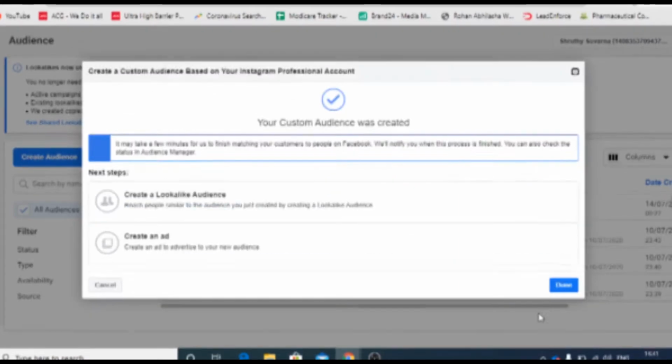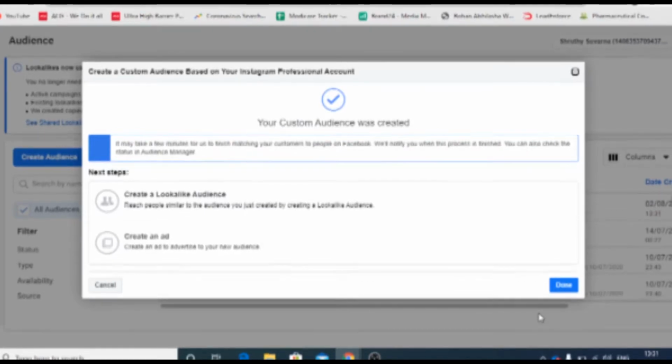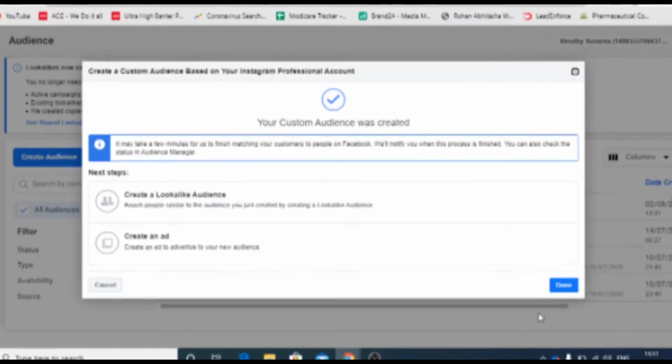Now I'll just click on create a lookalike audience. Can you see that option? You'll get that option once you create the custom audience. So I'll just click on that.